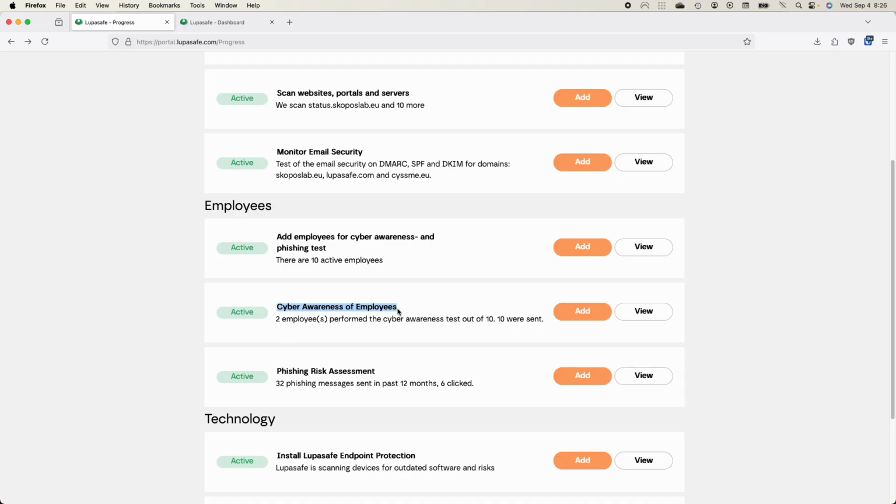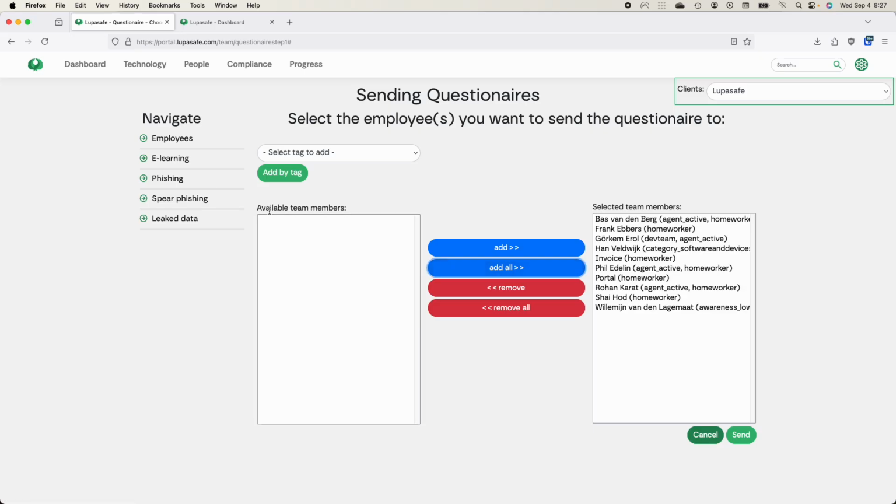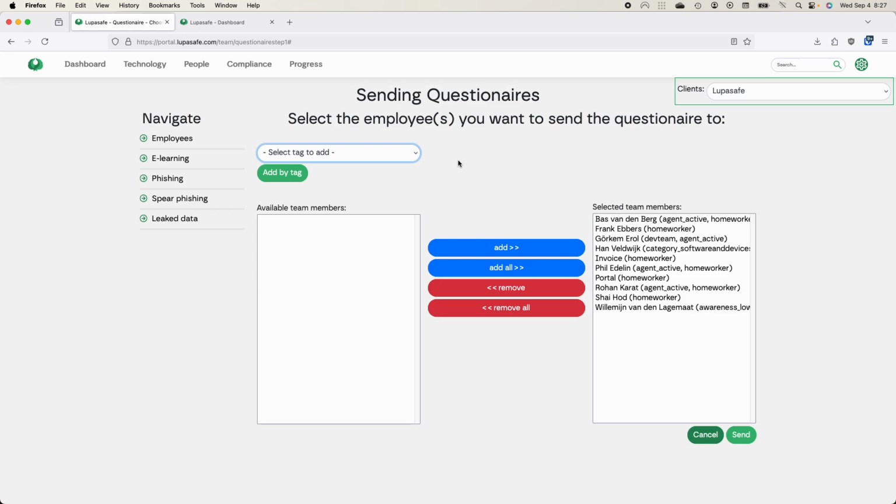Cyber awareness is built in Lupasafe to help you test the level of awareness amongst the employees across a range of topics. You click on Add, and you can pick all the employees you want to test. If it's a longer list, you can select them by tag, for example, department, location, or office.